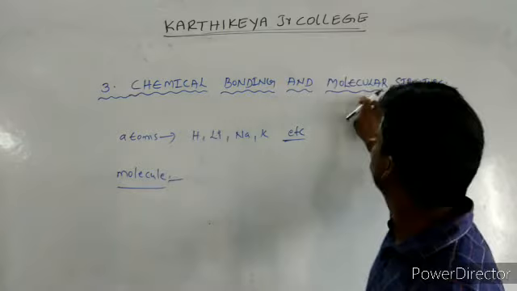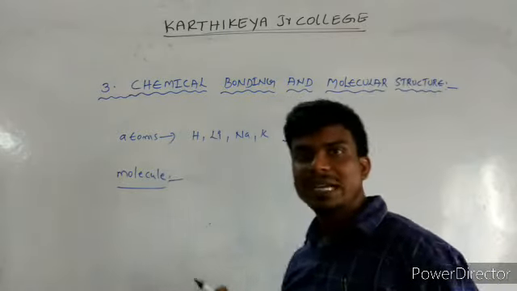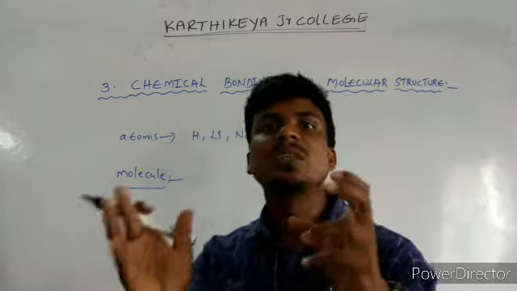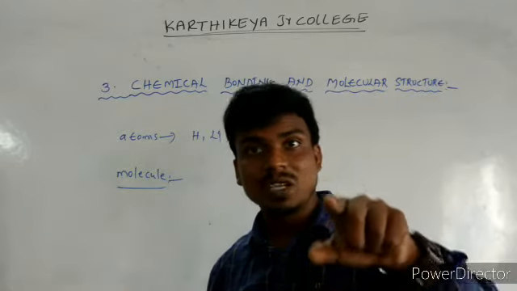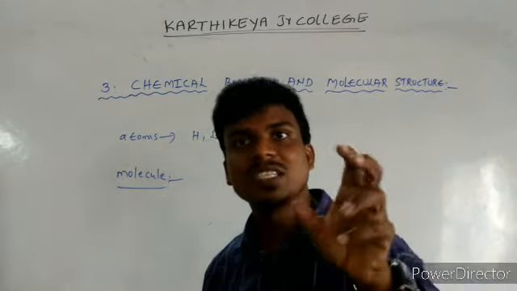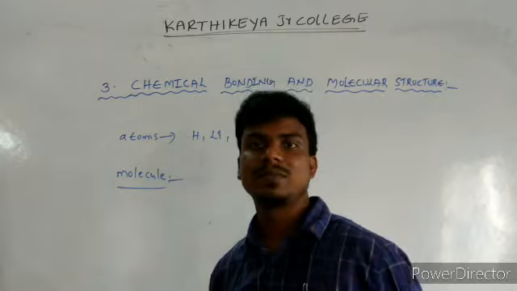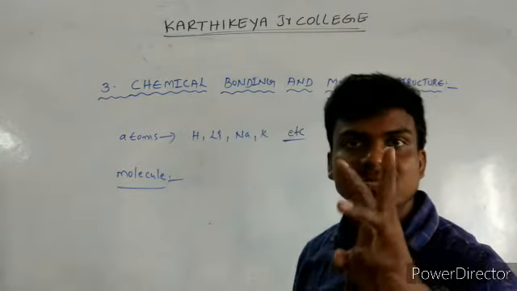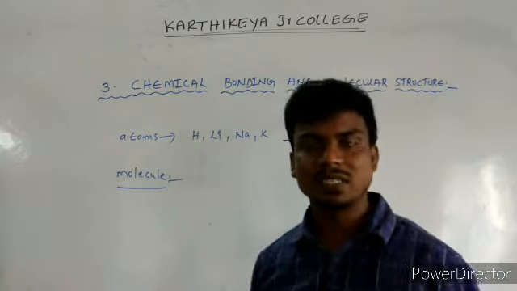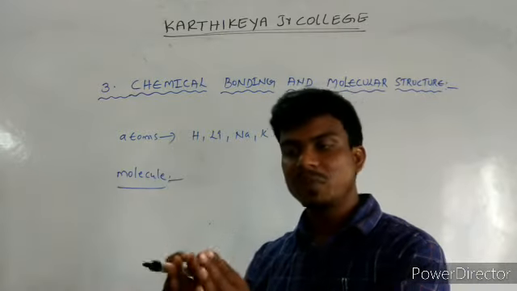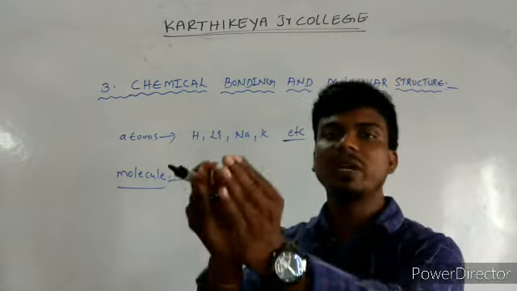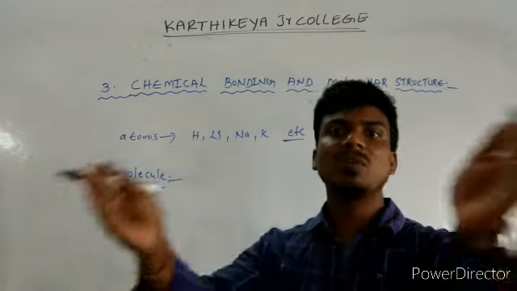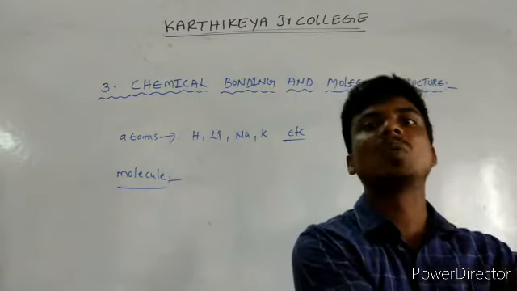The result of chemical bonding is molecular structure. As a result of a chemical bond, a molecule is formed. But a molecule contains basic units called atoms. An atom contains charged particles. So charged particles combine to form atoms, and atoms combine to form molecules. A large number of molecules come together to form a compound.